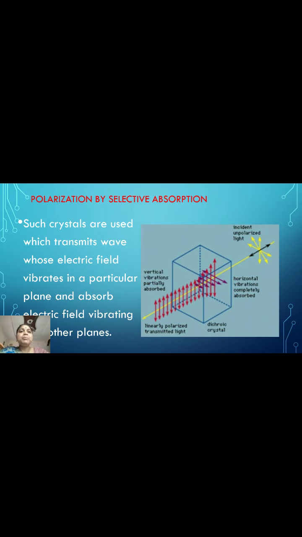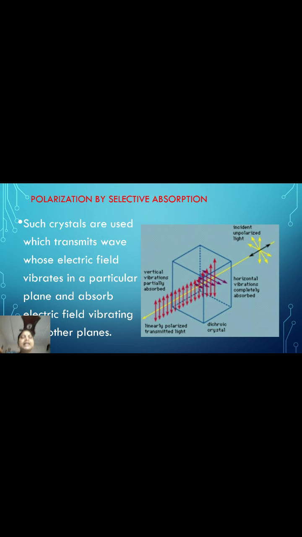Next one is polarization by selective absorption. Such crystals are used which transmit waves whose electric field vibrates in a particular plane and absorb electric field vibrating in the other planes. So the process of selective absorption is, in 1815, Bates discovered that certain minerals or crystals absorb light selectively.